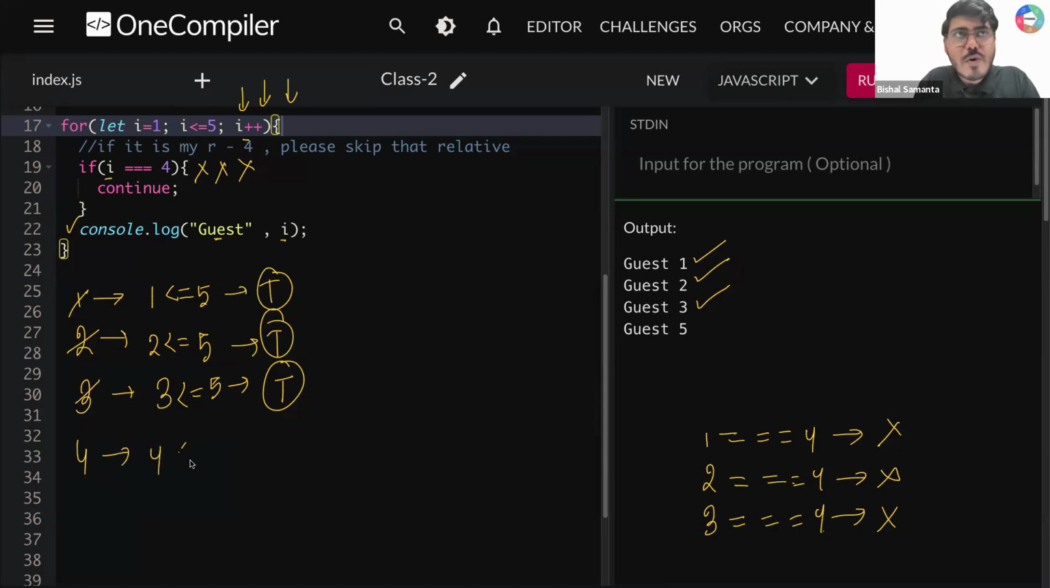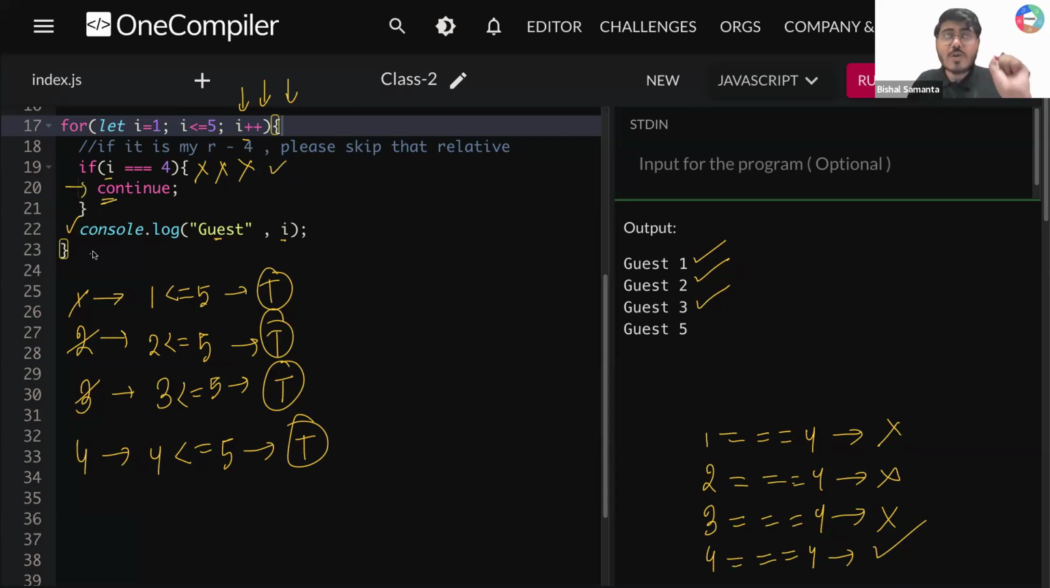Now tell me guys, 4 less than equal to 5. Is this also true? Yes, it is true as well. So you are coming down. Now your I value is 4. You are saying 4 is triple equal to 4. Is that true? Yes. Now it is true. So what you are doing? You are running continue here.